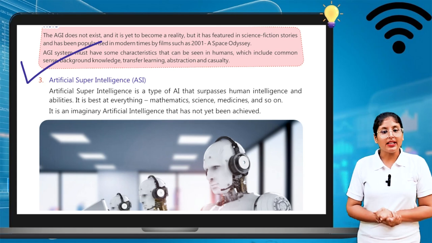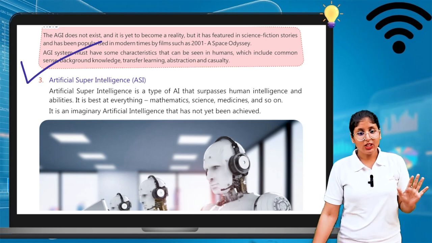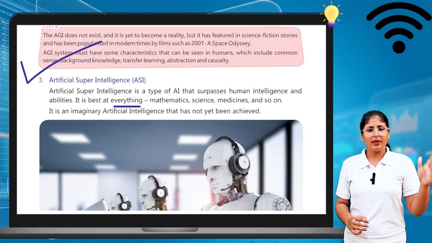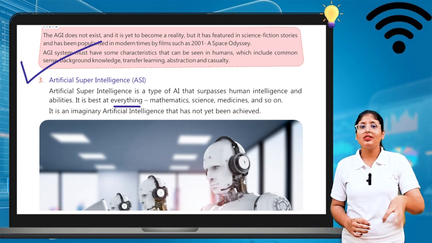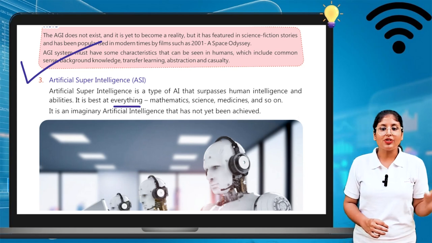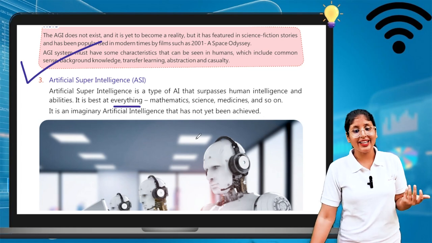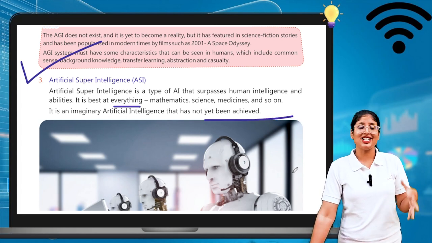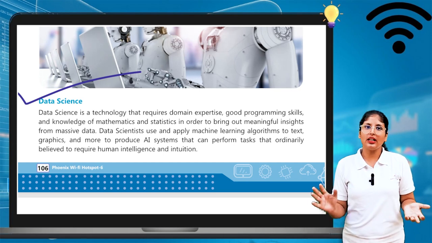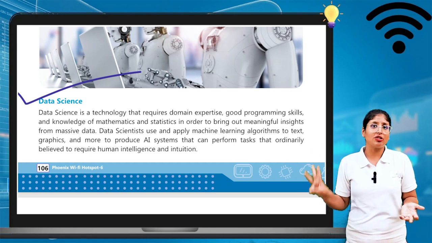It is the best at everything: mathematics, science, medicine, and so on. This machine is best in any field. It is an imaginary artificial intelligence that has not yet been achieved by human beings. I'm hoping artificial intelligence is totally clear to you. We can divide artificial intelligence into three groups.